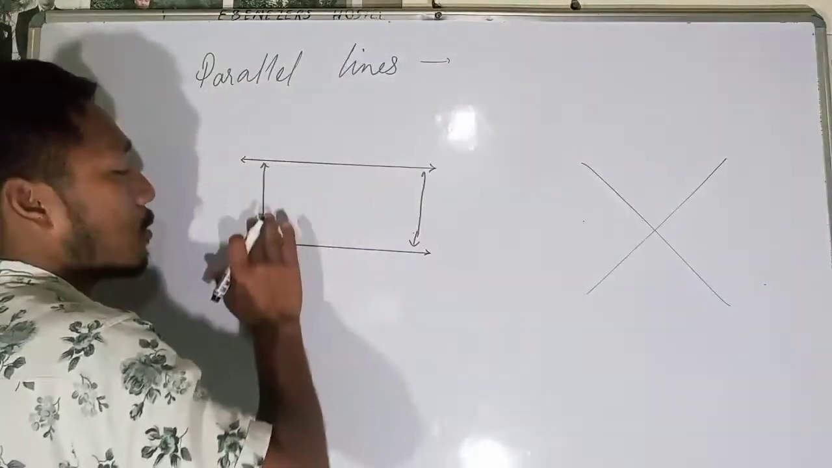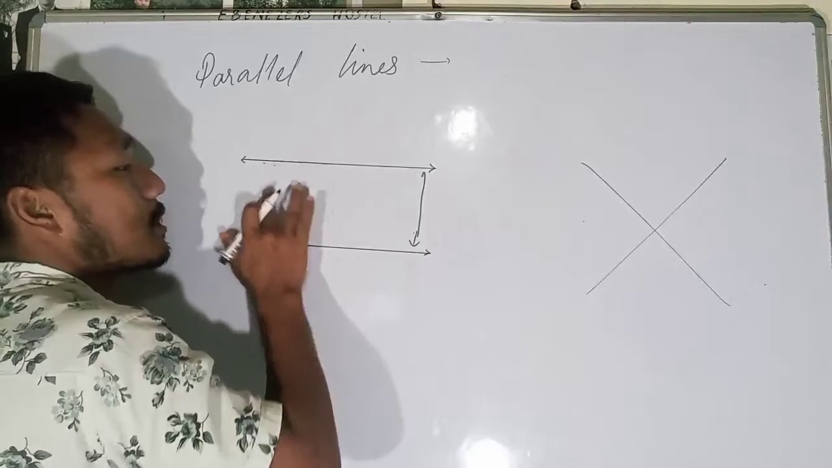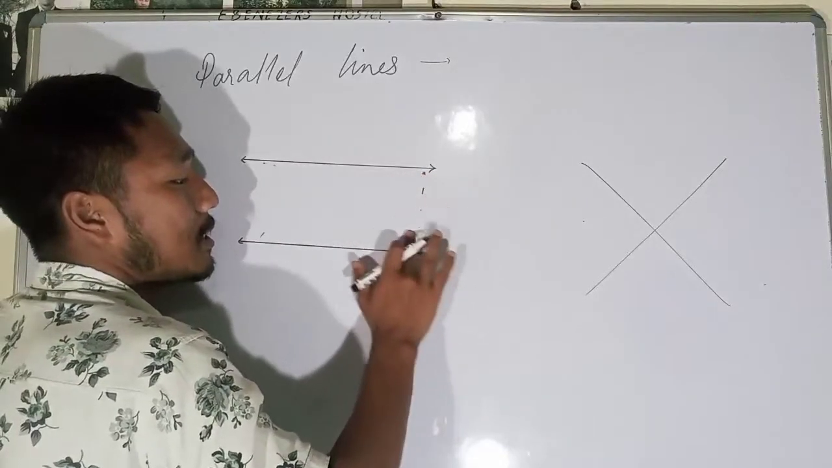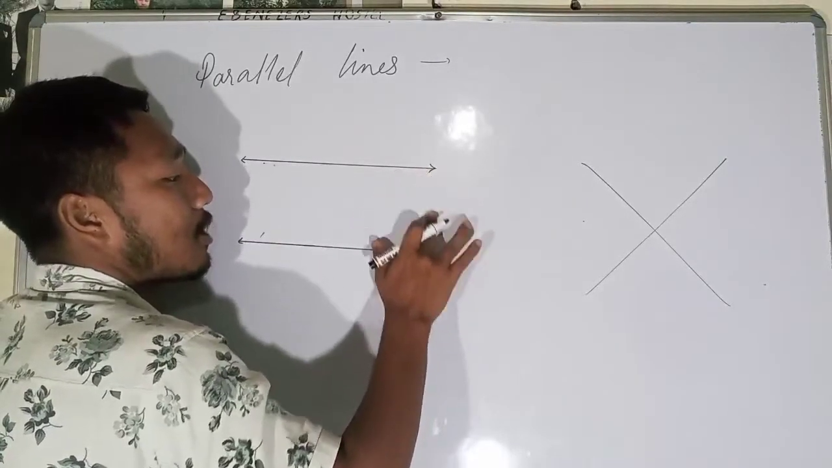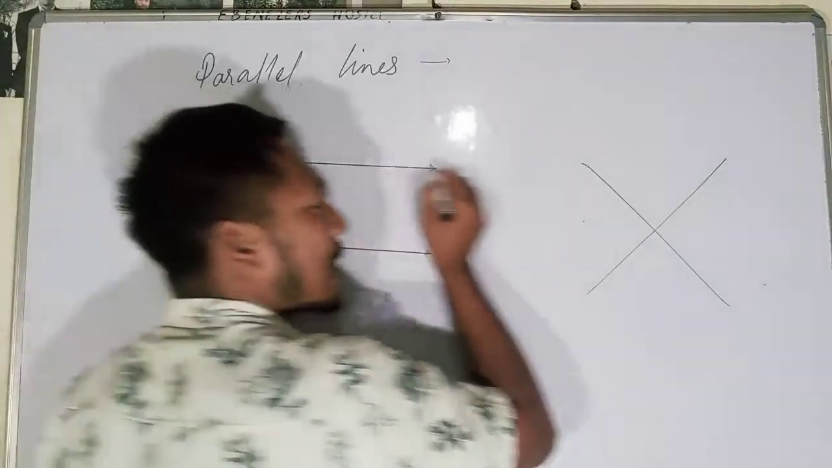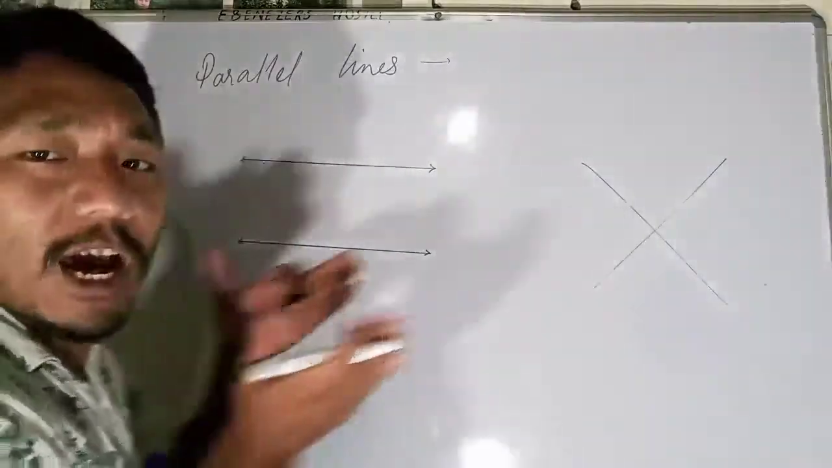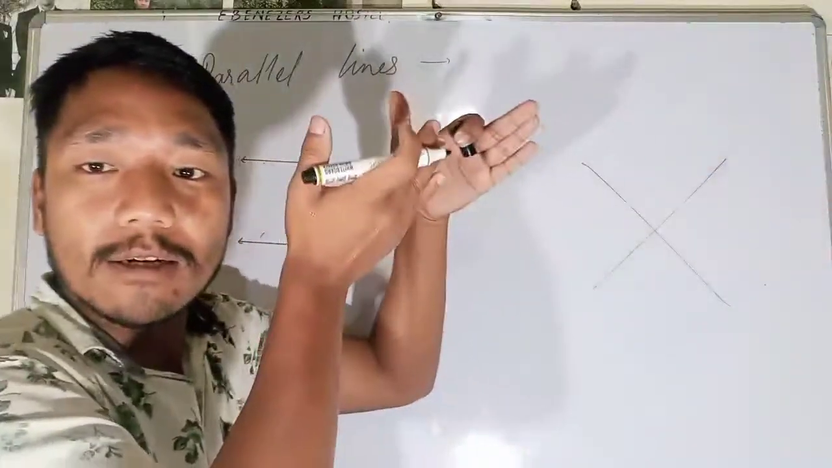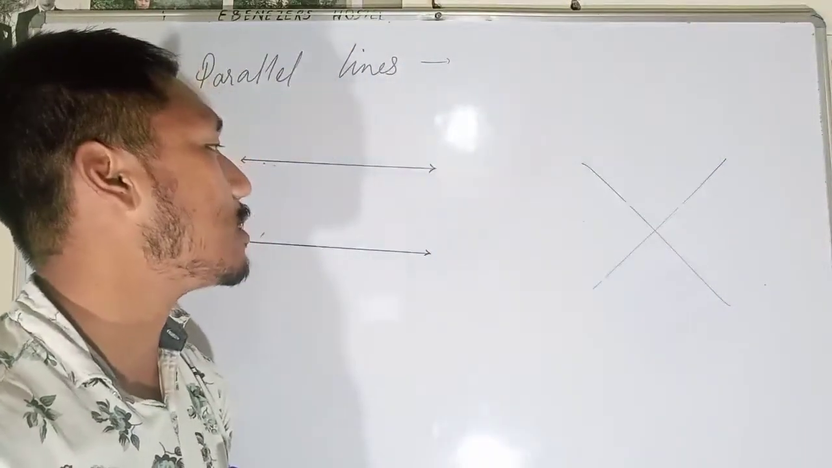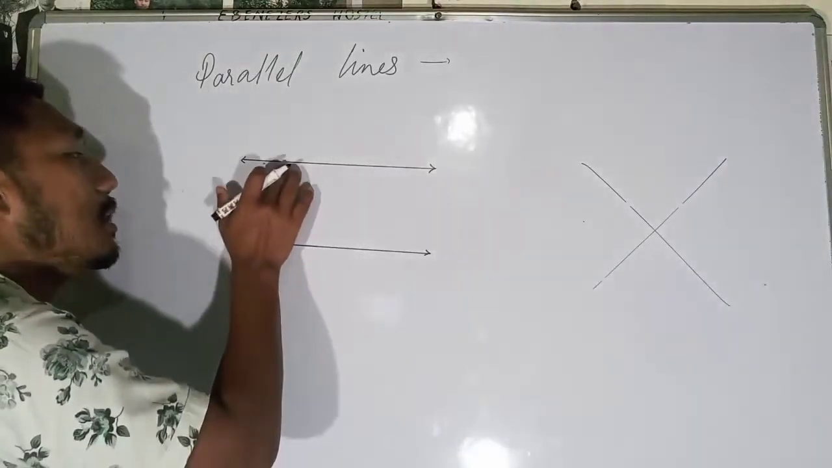Two parallel lines have equal distance, and they will never intersect each other at any point. If you keep on extending this line and that line, they will never intersect with each other. Such types of lines we call parallel lines.